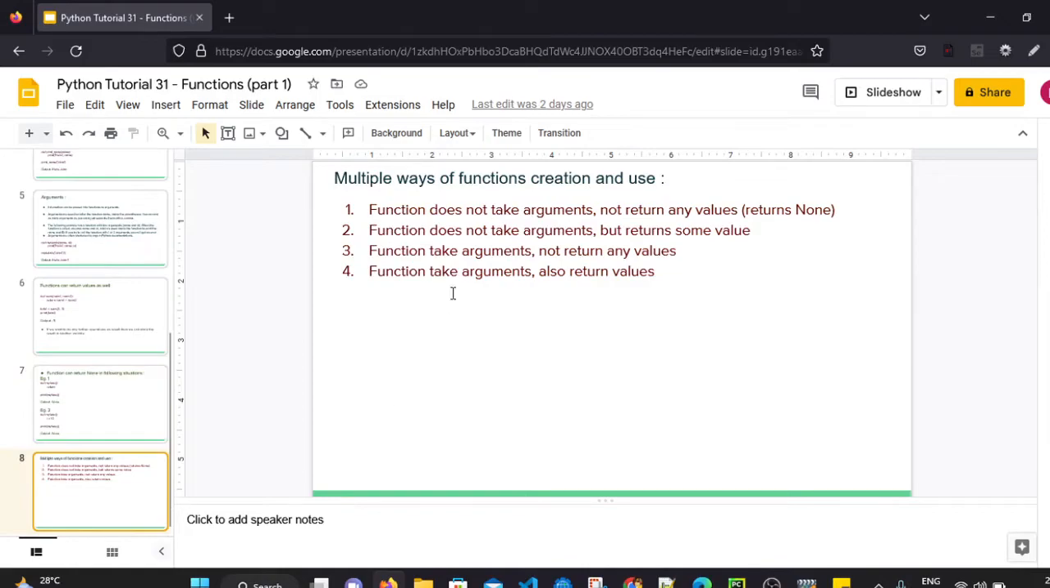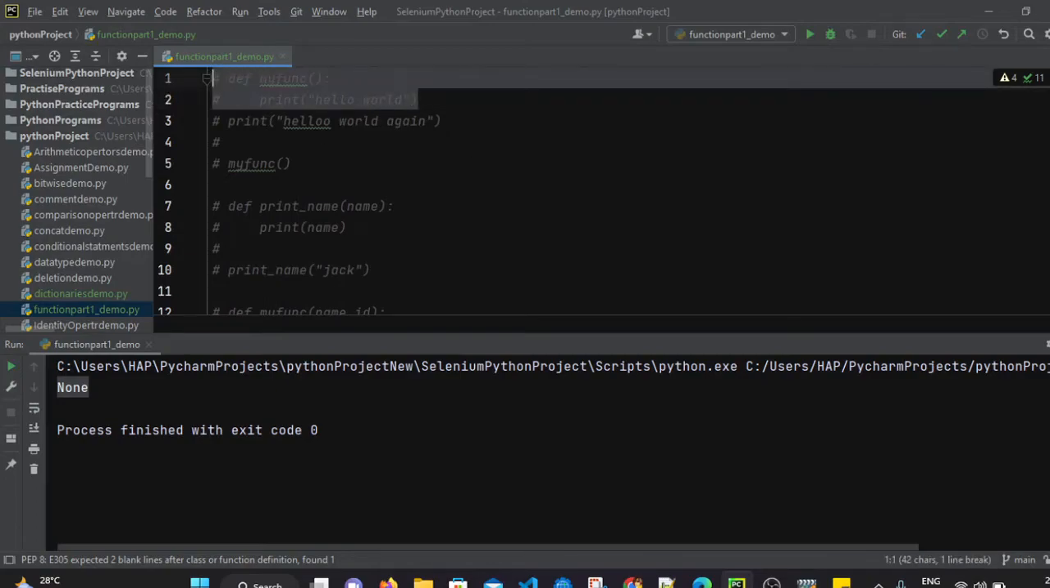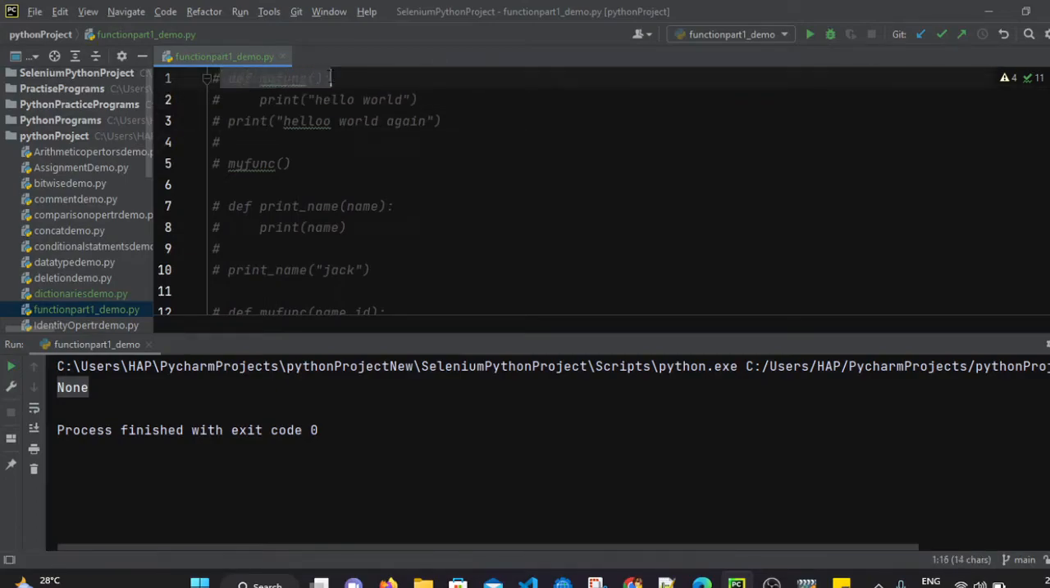So what we have seen so far, there are multiple ways of function creation and use. We have created a function which does not take arguments and does not return any values either. If you see, we have seen the first function, right? It is simply printing hello world. So we have defined a function which is not taking any argument, and it is not returning anything as well. We haven't used the return keyword here. It is simply printing hello world.